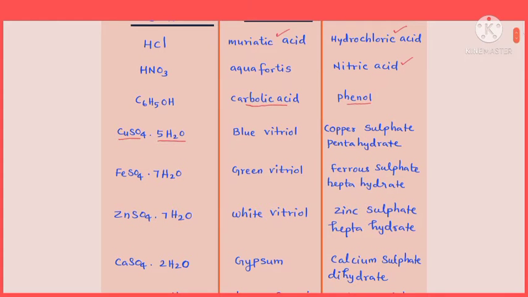The next one, formula FeSO4.7H2O. The common name of this compound is green vitriol. It is nothing but ferrous sulfate heptahydrate. FeSO4 ferrous sulfate with 7 H2O molecules, so that's heptahydrate. Okay, so ferrous sulfate heptahydrate has common name green vitriol.